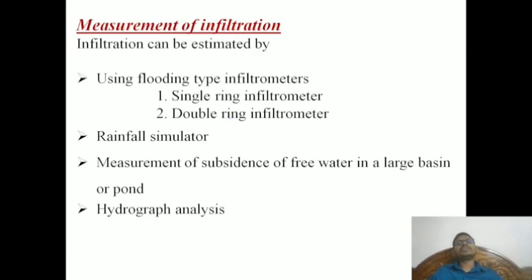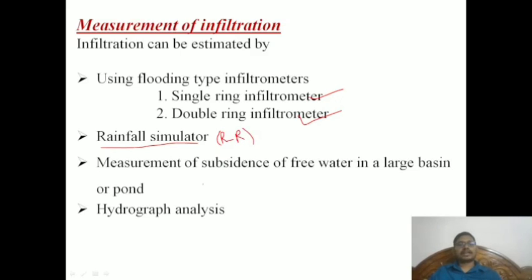Now, how do we measure infiltration? There are single ring infiltrometers, double ring infiltrometers, and rainfall simulators. This is also like rainfall-runoff analysis.